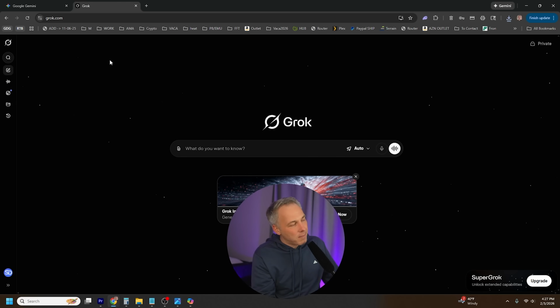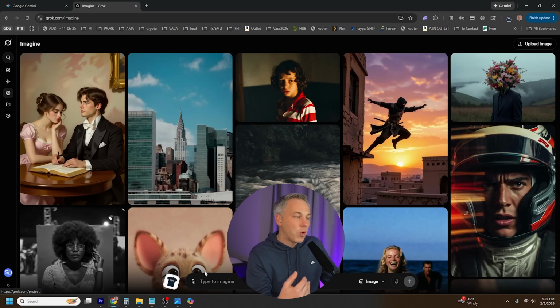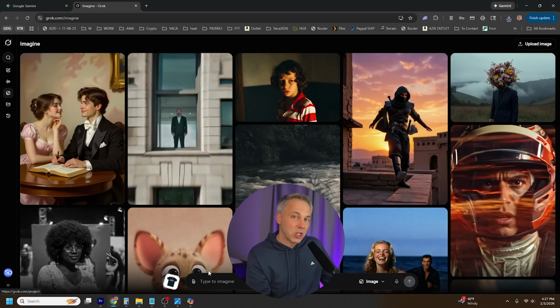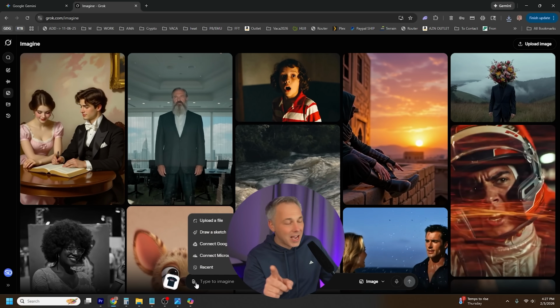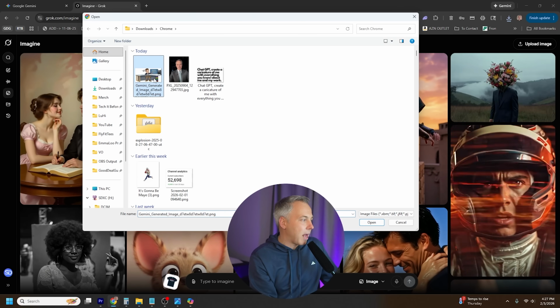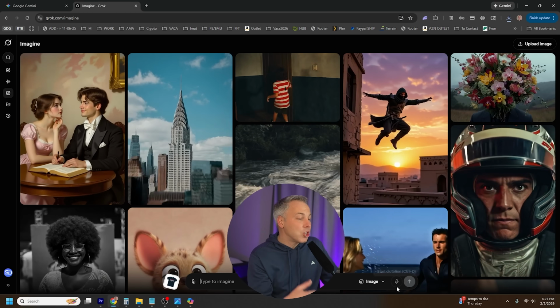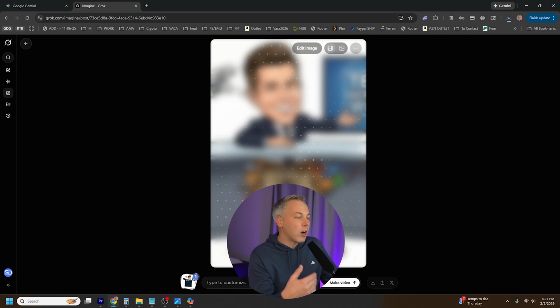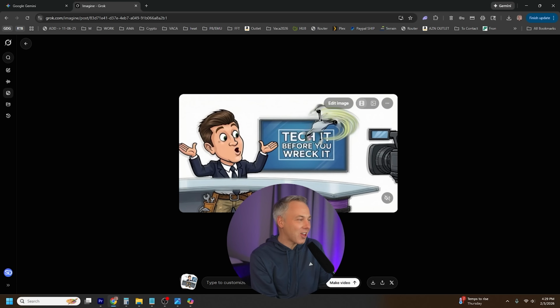When you're at Grok.com, over on the left-hand side, look for the icon that looks like an image and it says Imagine. You want to click on Imagine, and now we're going to upload that image that we just created, and Imagine should turn it into a really cool video. Take a look. I click on the paperclip next to the prompt section, click Upload a File, and I'll pick the file that I just created, upload that, and now Imagine should automatically take that and start generating a video. In fact, it's jumping right into it and doing that job right now. Take a look at the result here.